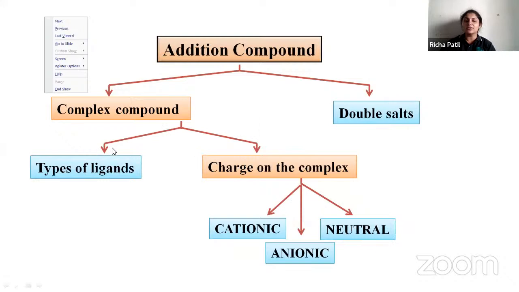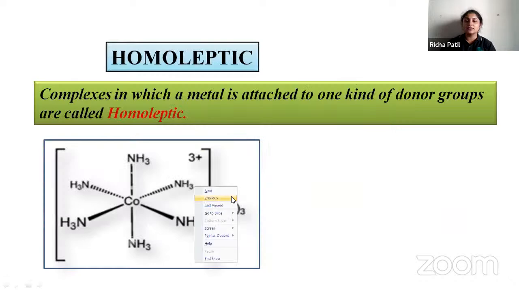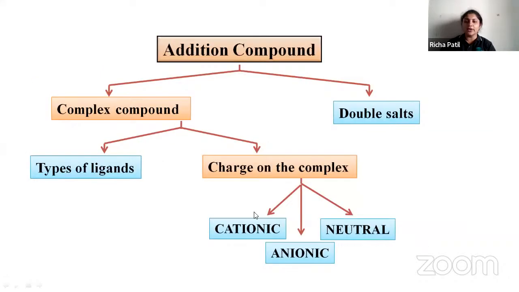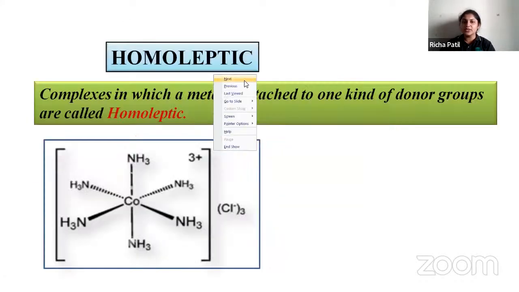Complex compounds are further divided based on the type of ligand and the charge on the complex. The charge on the complex is further divided into cationic, neutral, and anionic. Okay, so next we'll see different types of complexes.